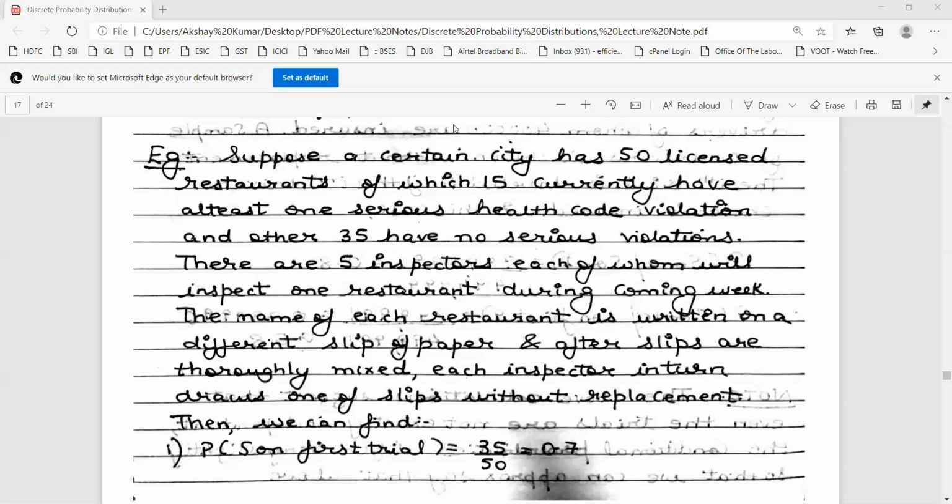The names of all 50 restaurants are written on pieces of paper and the slips are thoroughly mixed, and each inspector draws one slip without replacement. So success here means you are picking a restaurant which has no serious violation. Failure here means you are picking a restaurant which has a serious health code violation. So what is the probability of success on the first trial? It means you pick a restaurant and it turns out to have no serious health code violation. That is 35 by 50, which is 0.7.